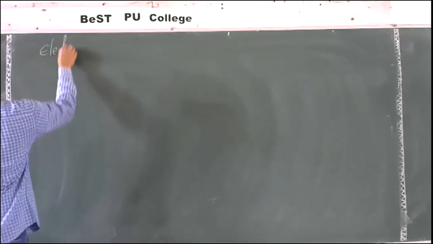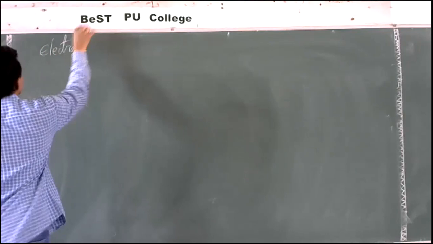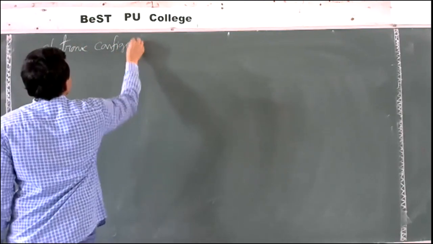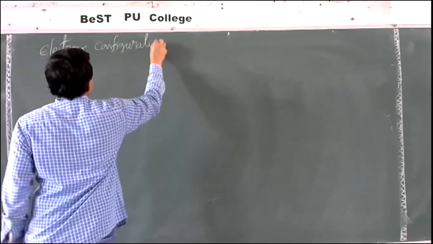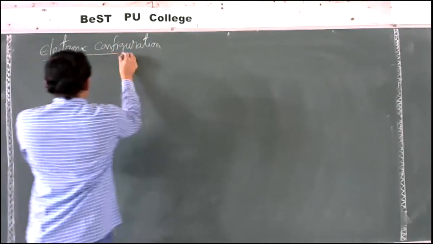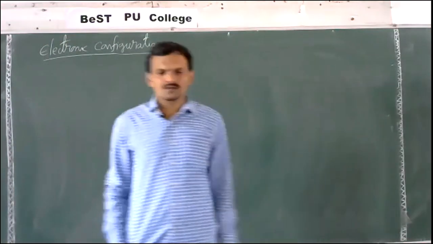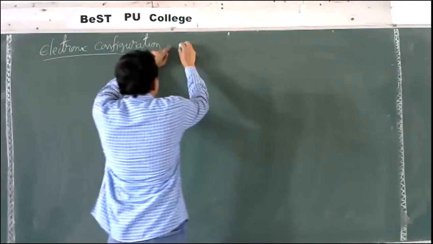Electronic configuration. See, for representing electronic configuration, 2 types of systems are there.